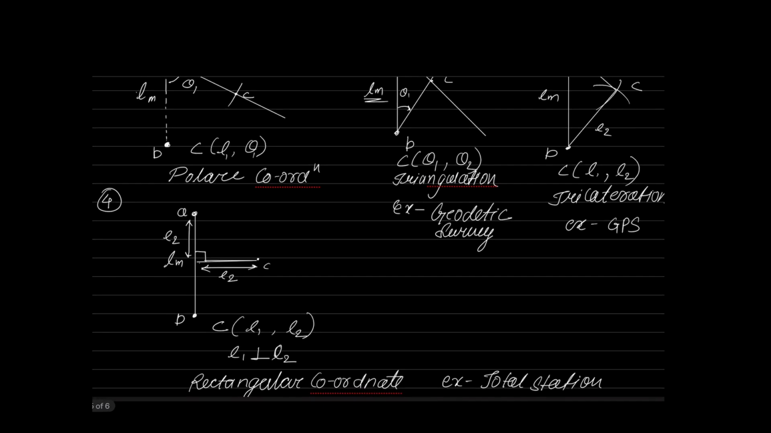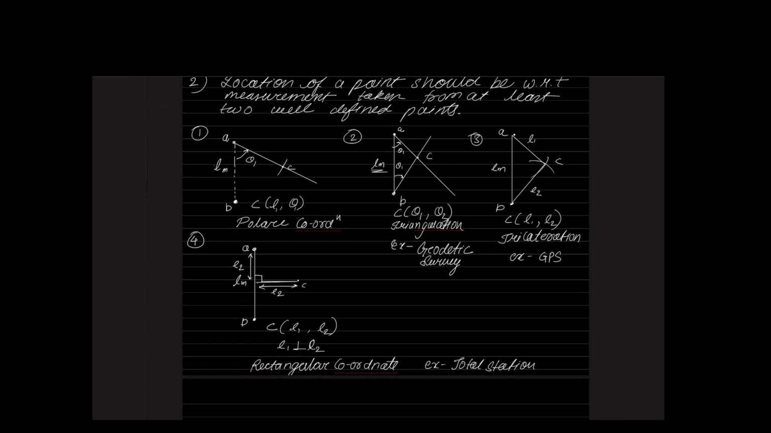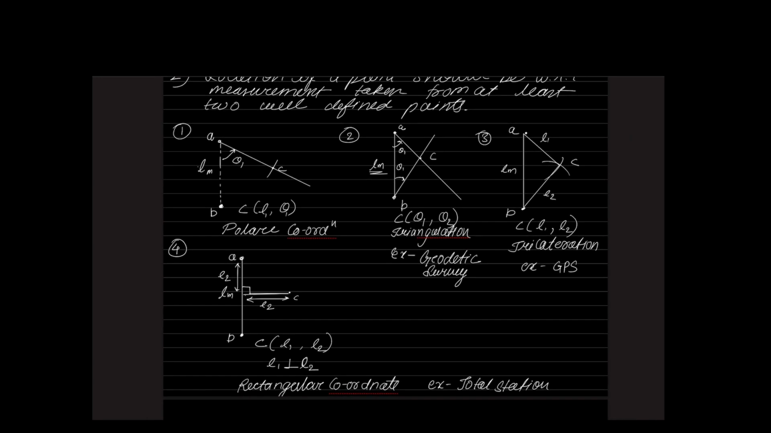So this is the second principle. It says that location of a point should be expressed with a minimum of 2 reference points. If only 2 are there, we can go. But if you are having more than 2, it will be more accurate. For example, if you remember in your plane table survey, we have the 2-point problem as well as the 3-point problem. So which is more accurate? Obviously, the 3-point problem is more accurate than the 2-point problem because more reference points are there for us to work with.